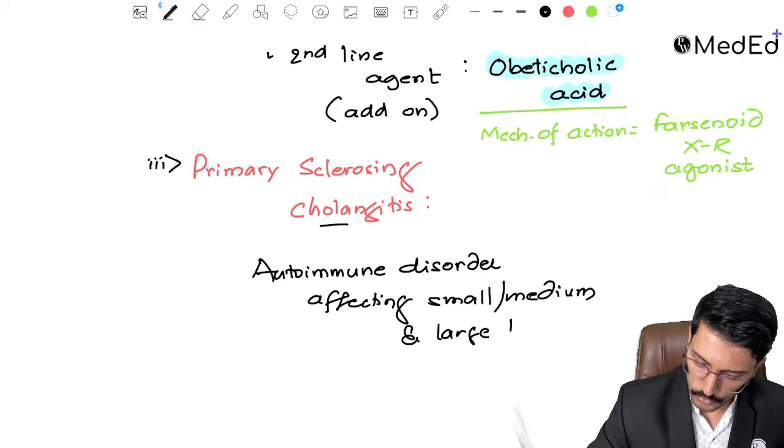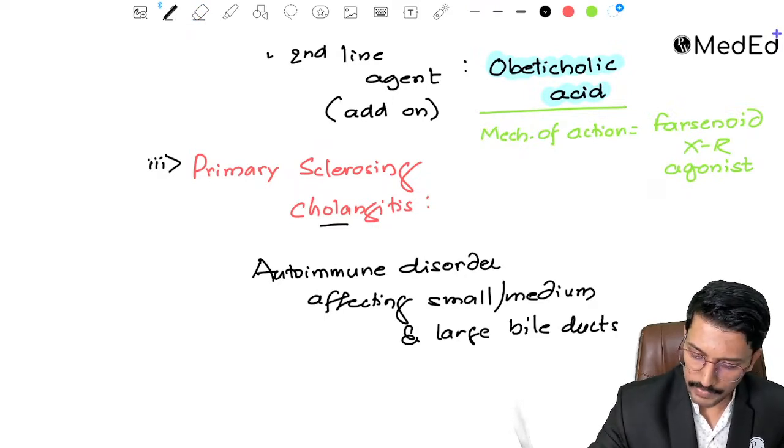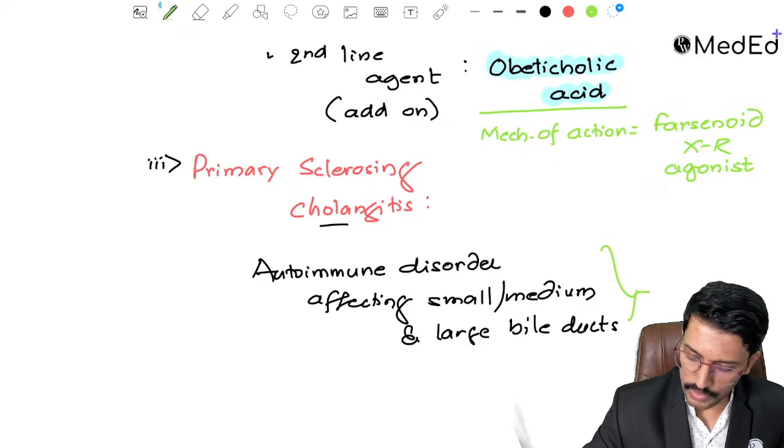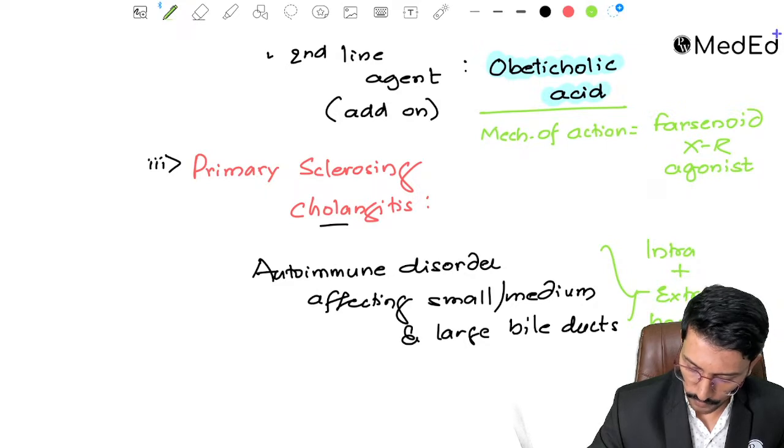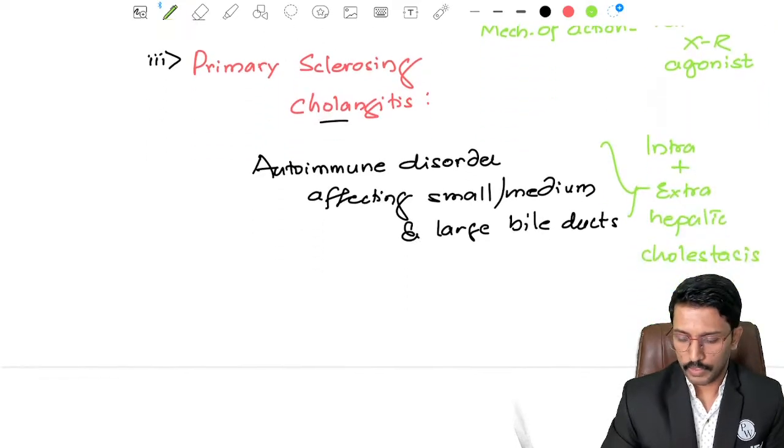Okay, so this is a condition where you have both intrahepatic as well as extrahepatic cholestasis. So this leads to both intra plus extrahepatic cholestasis. Okay, so that is one difference.